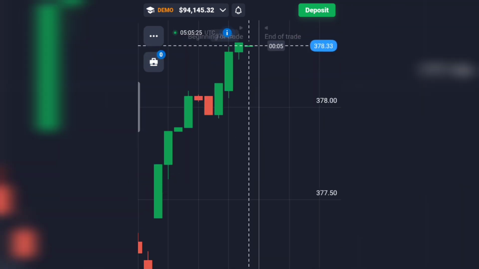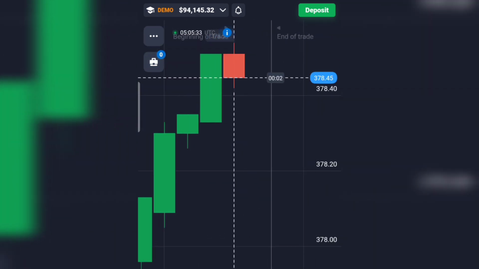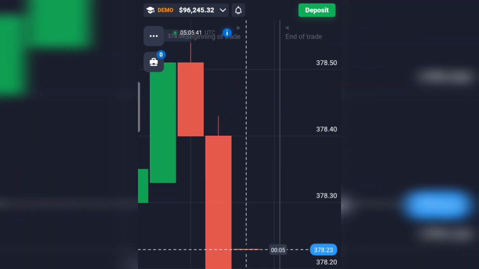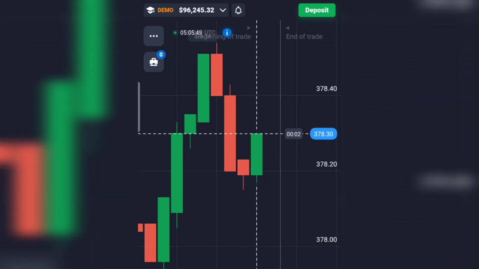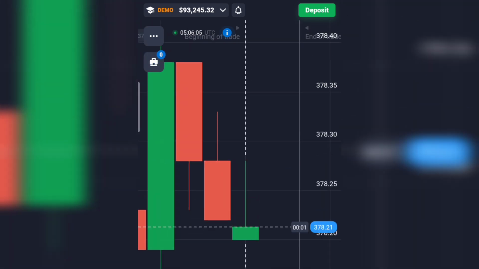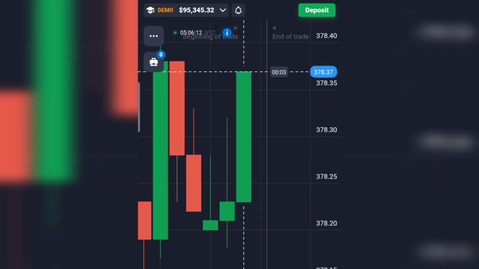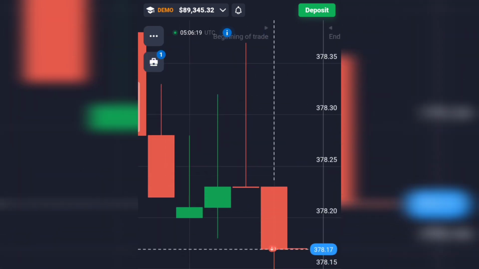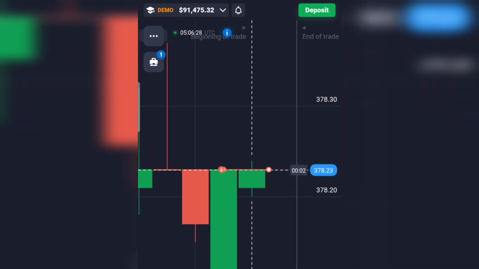I placed one more up trade and again made a profit. At this point, I wasn't sure which way the graph would move, but I took a chance and placed an up trade, which resulted in a loss. Then I placed a down trade and lost again. After losing 2 trades, I placed one carefully planned trade and made a profit.